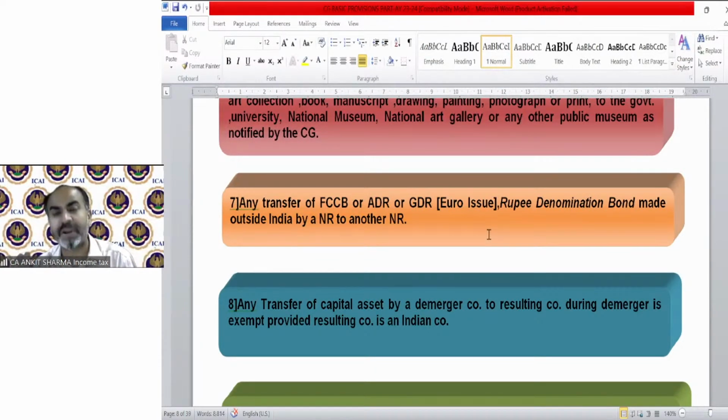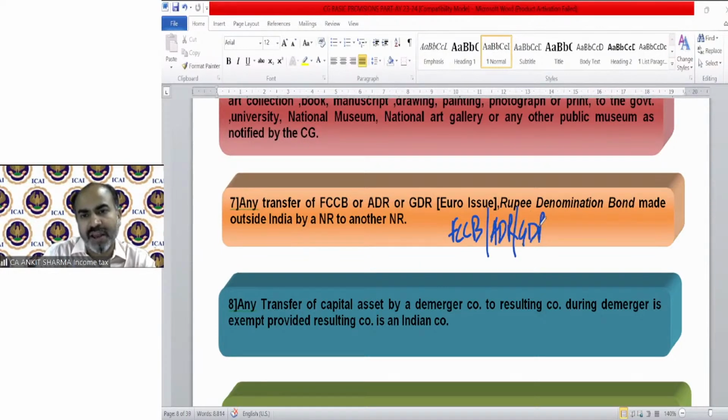Or we can issue a rupee denomination bond made outside India by a non-resident to another non-resident. Now understand what is actually happening. It says if you have any FCCB, any ADR, GDR and rupee denomination bond, they are all issued outside India.